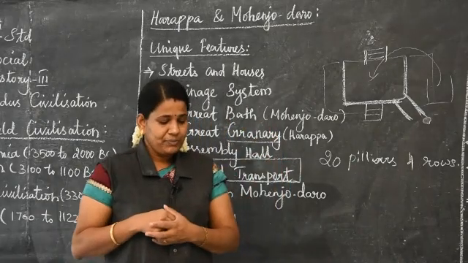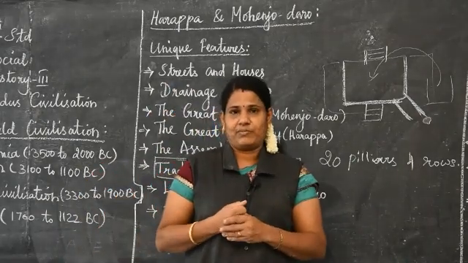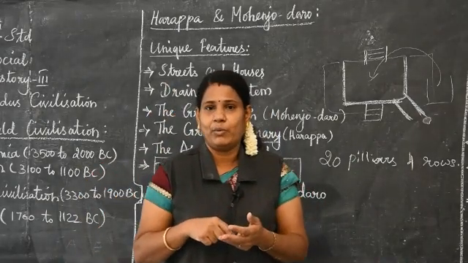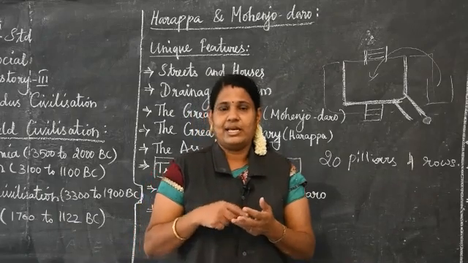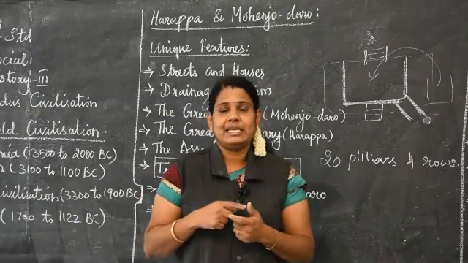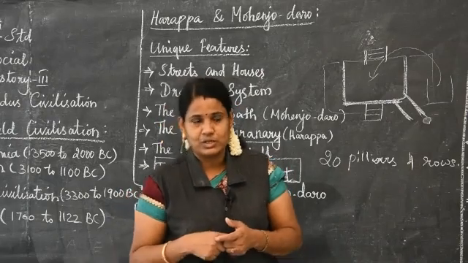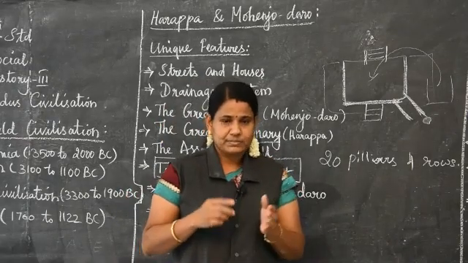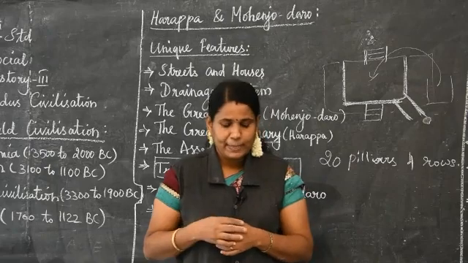So, next one, the cylindrical seals. First we talked about Indus seals, now we are discussing the cylindrical seals. These seals have also been found in the Persian Gulf and Mesopotamia.